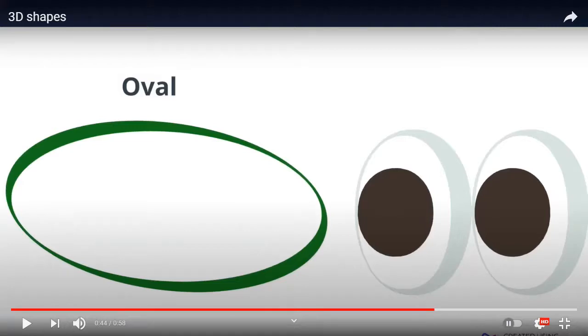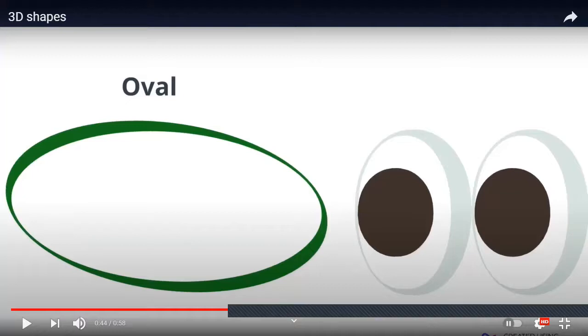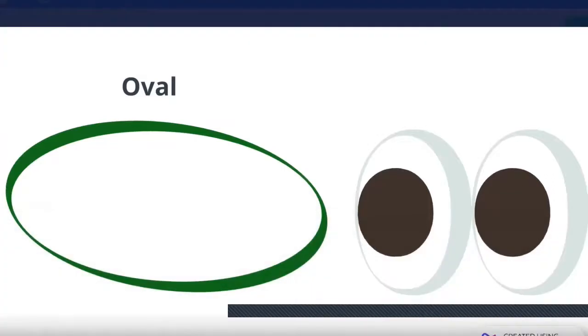Yes, like an egg, okay, or like the eyes in most of the cartoon characters, in the animated movies. The characters have eyes like this, right? Yeah, those are 3D shapes.